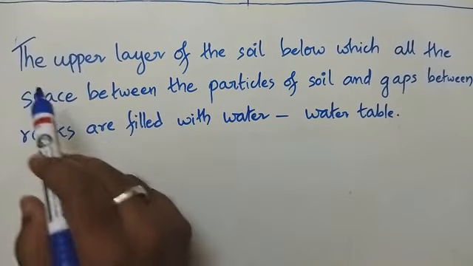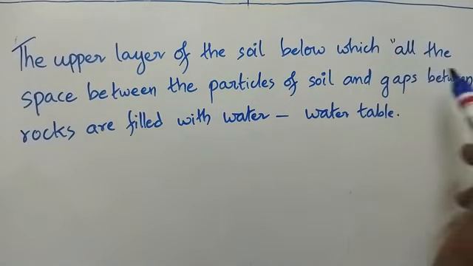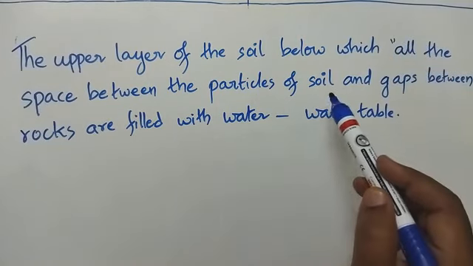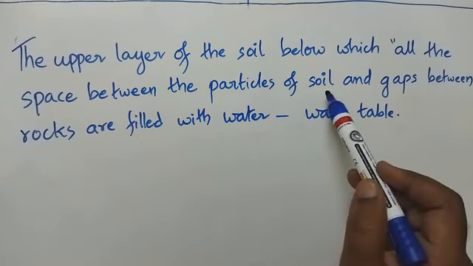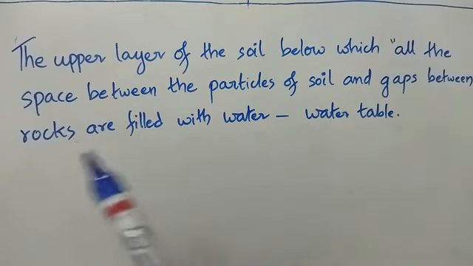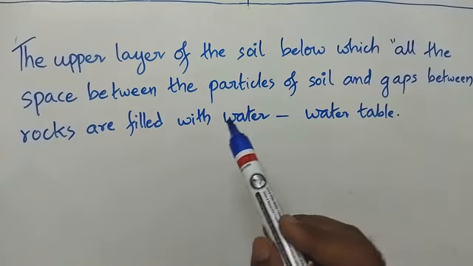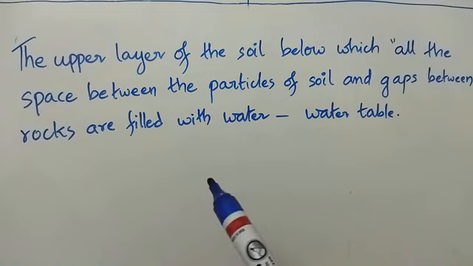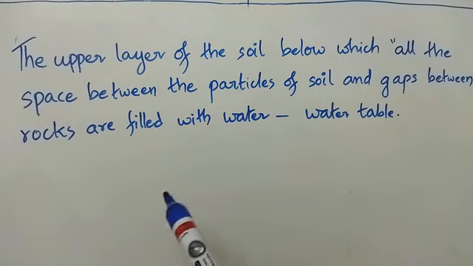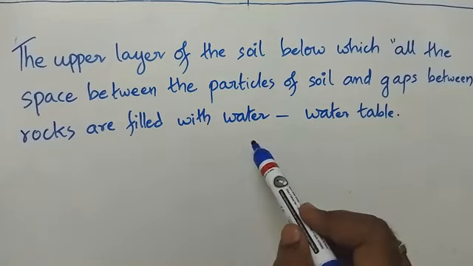So the upper layer of the soil, below which all the space between the particles of soil and gaps between rocks are filled with water. So if you go deep in the soil, all the space between the particles of soil and the gaps between rocks are filled with water.